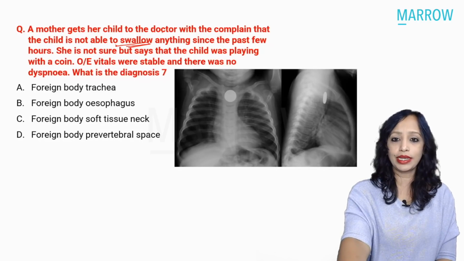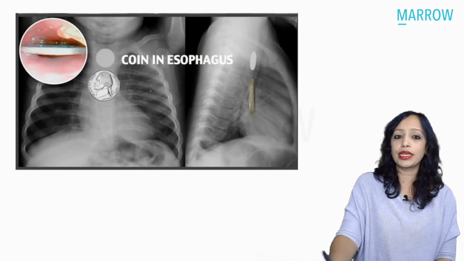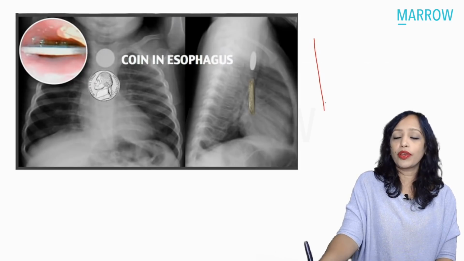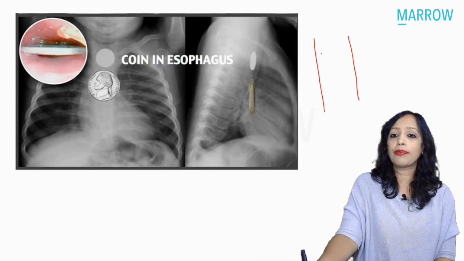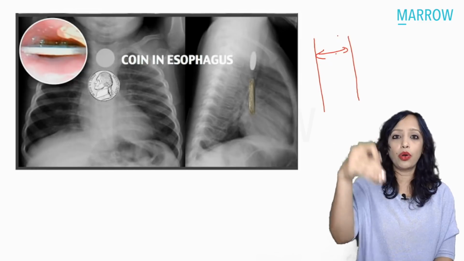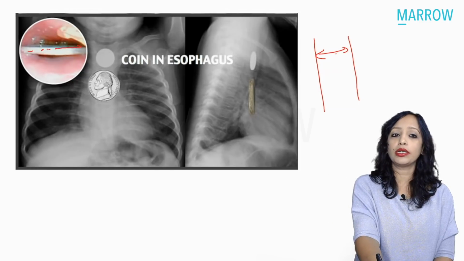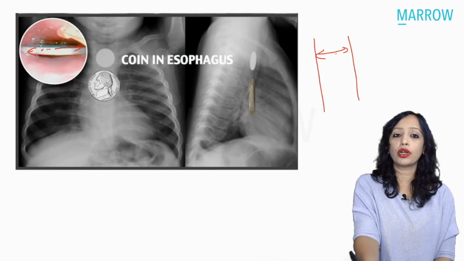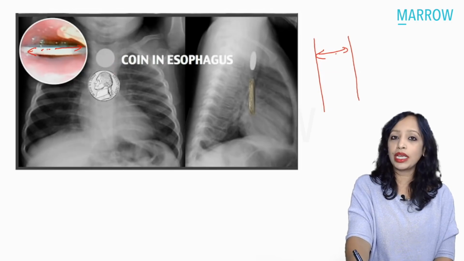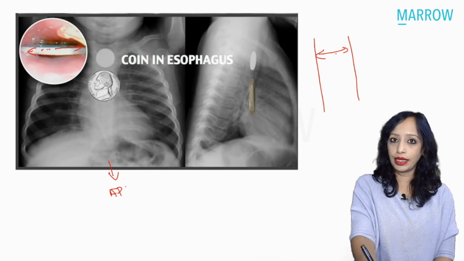So let us see. In the esophagus, when the foreign body goes, the esophagus is here. Now in the esophagus, the maximum diameter is the horizontal diameter. So when the coin goes, it gets stuck with the maximum diameter horizontally, which means that when you see this patient in the AP view, it appears end face like this.